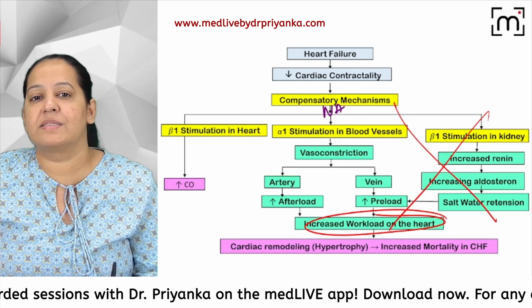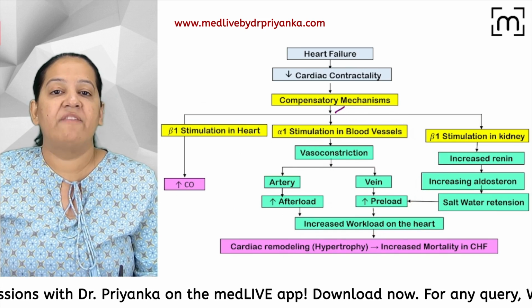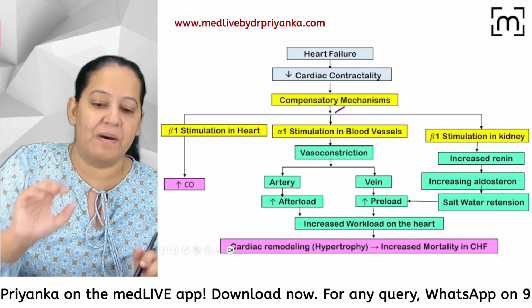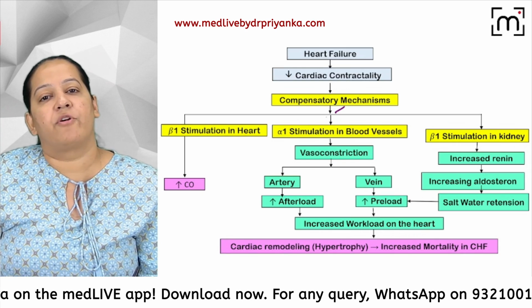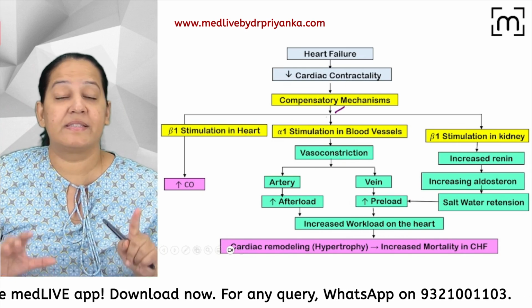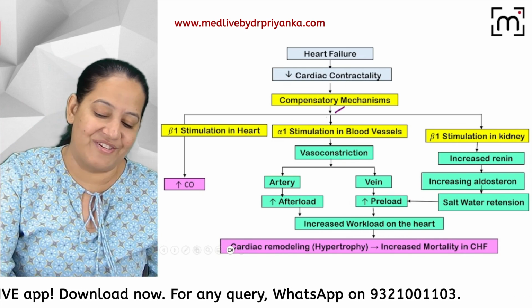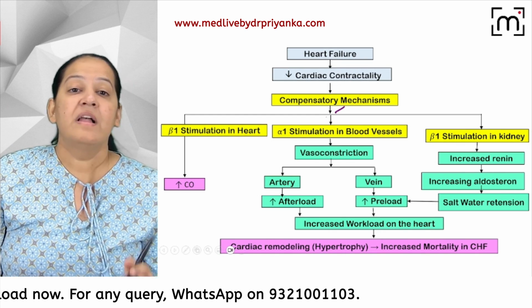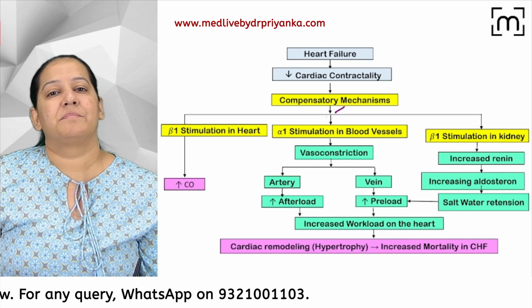How many of you got this? How many of you got it? If you got this, I will teach you 6 categories, 6 types of drugs acting on heart failure in this master diagram. This is my master diagram for today. In this master diagram, we will study 6 categories of the drugs. You are getting my point? The 6 categories of the drugs which are acting for heart failure. Understand this compensatory mechanism. Please do understand.